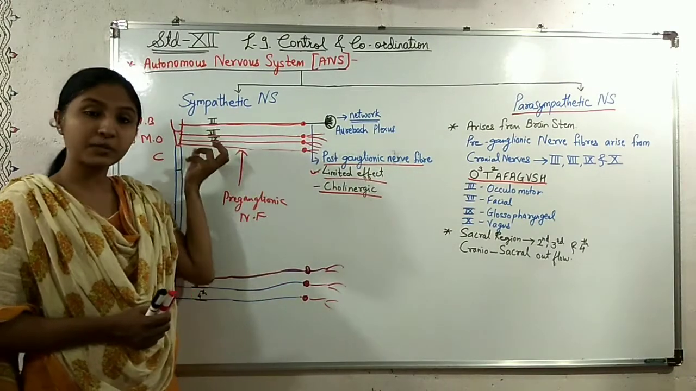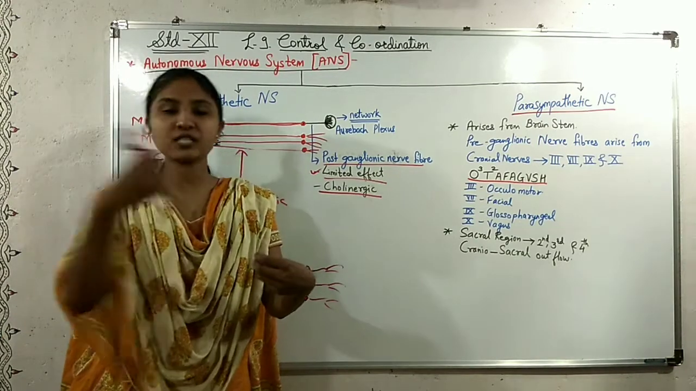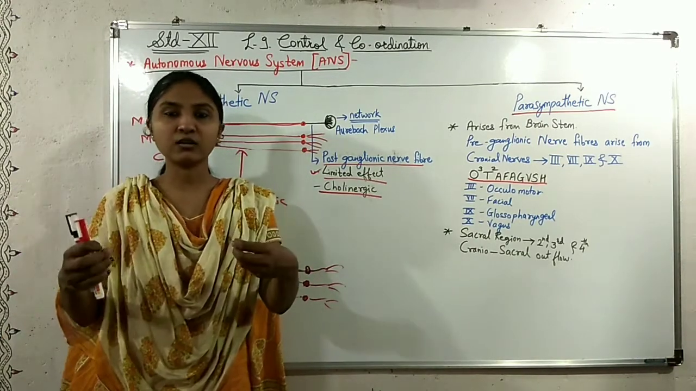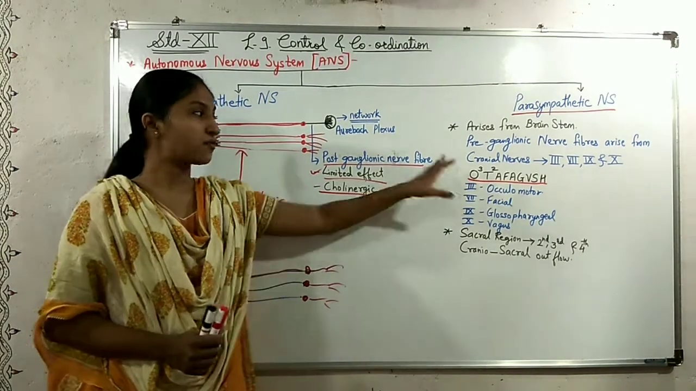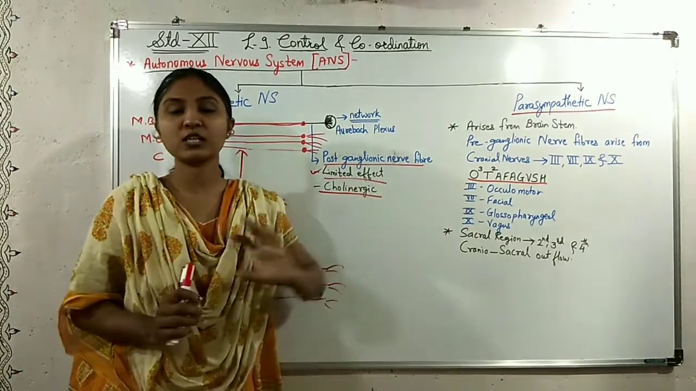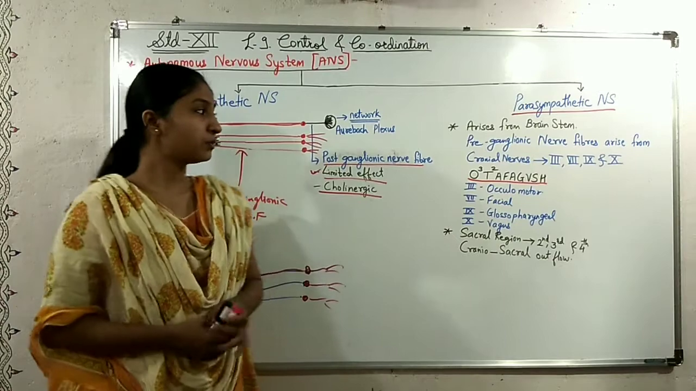But in case of the sympathetic nervous system, two sympathetic cords are seen on either side of the spinal cord. So that's why a physical structure is visible. In case of the parasympathetic system, no such physical structure is available or seen.